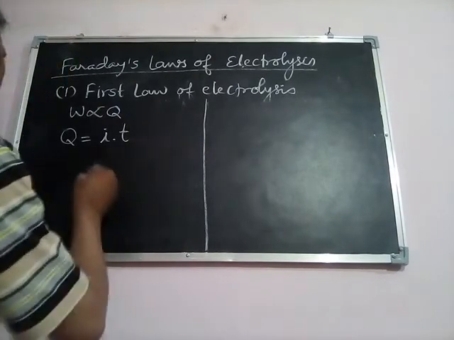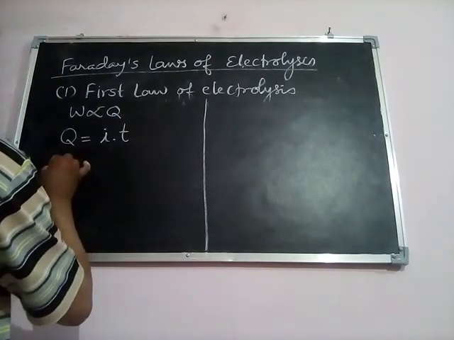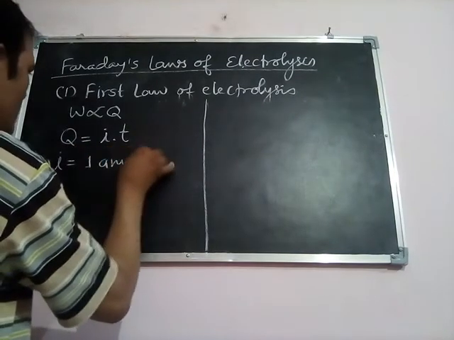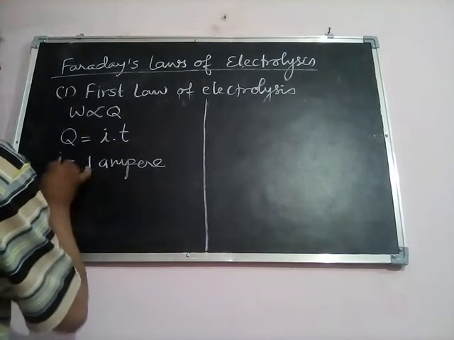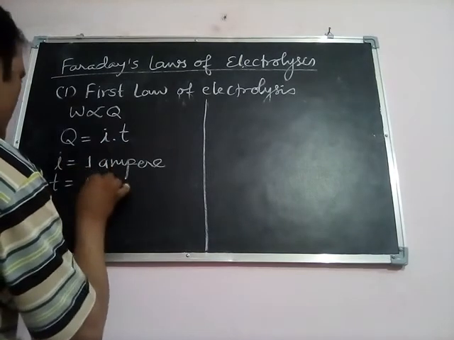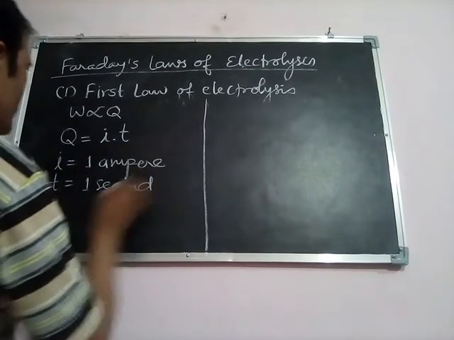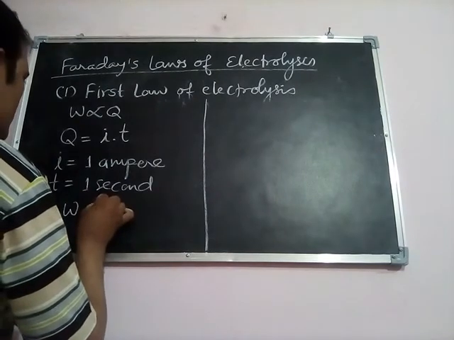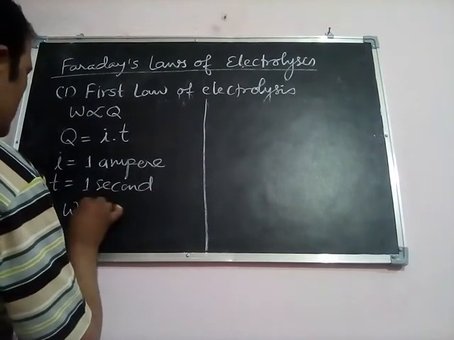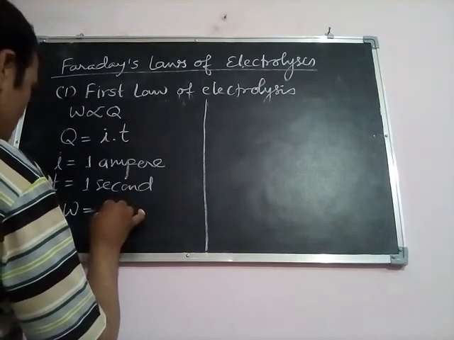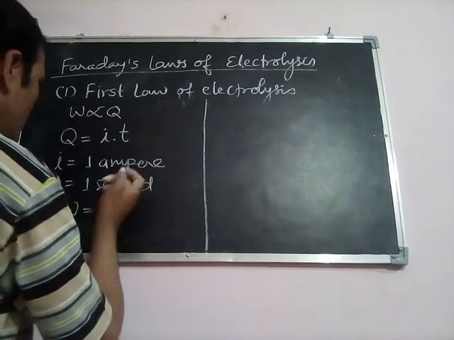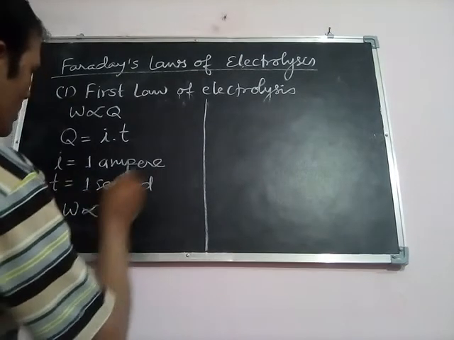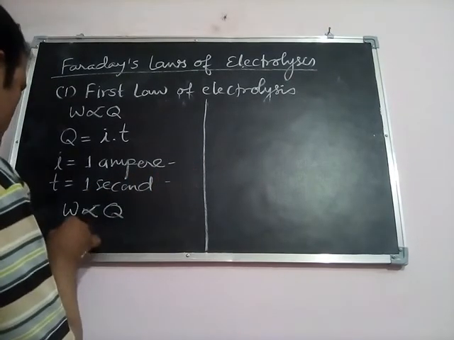If I is equal to 1 ampere and T is equal to 1 second, then we can write W is equal to IT, and W is directly proportional to Q. Before putting these values, we can remove this proportionality sign.